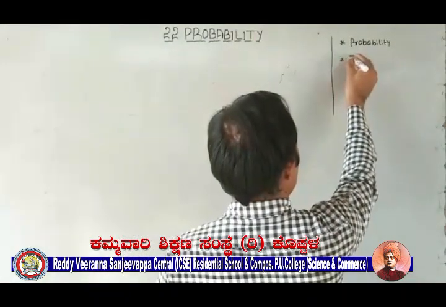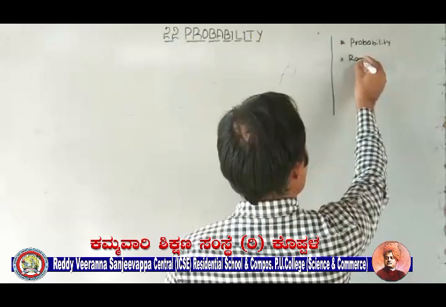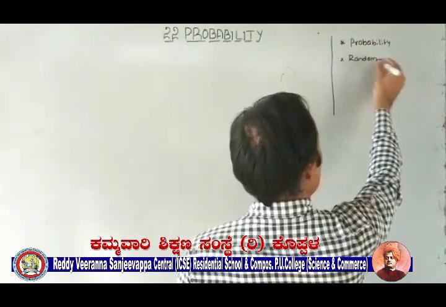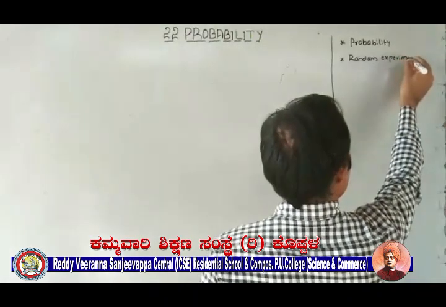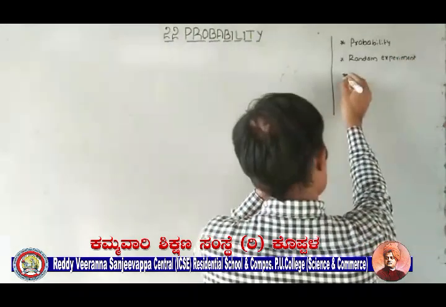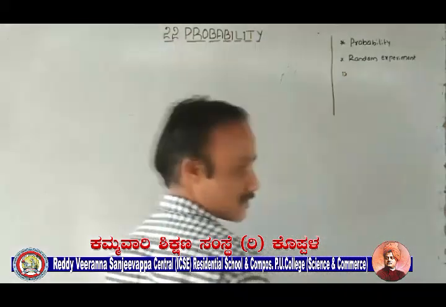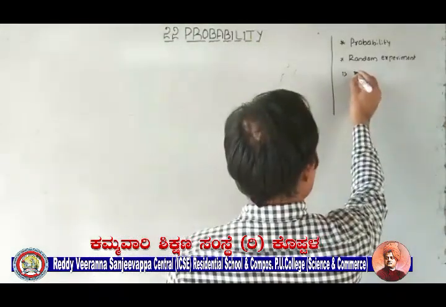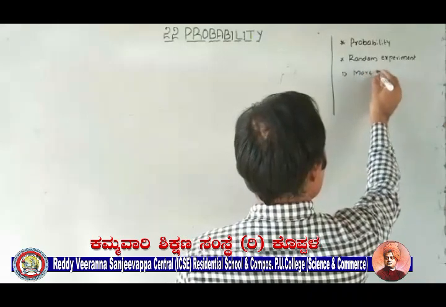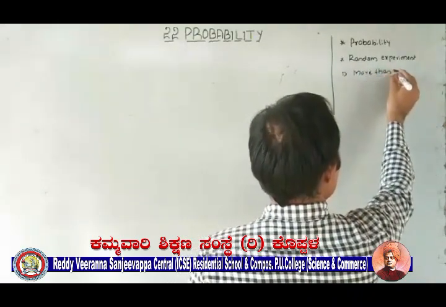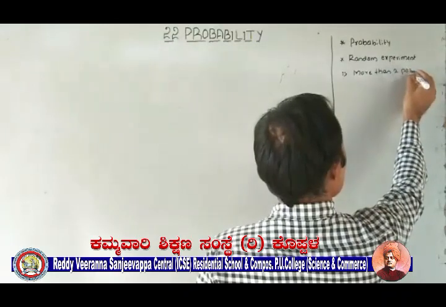Now second one, random experiment. An experiment is said to be a random experiment if it satisfies two conditions. Condition number one: it has more than two possible outcomes.